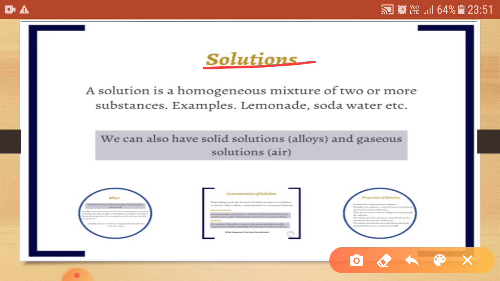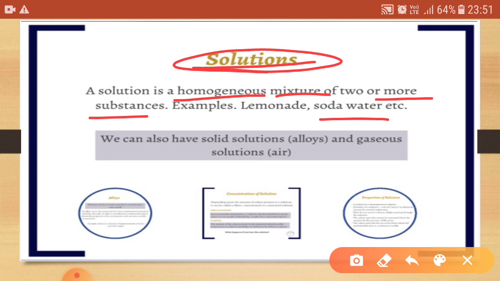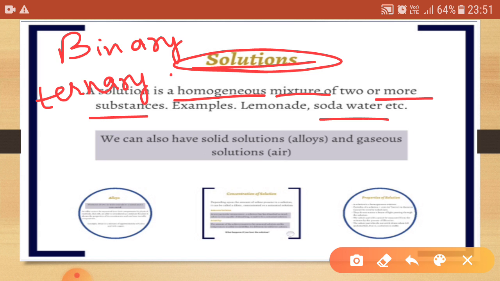So what is a solution? A solution is a homogeneous mixture of two or more substances. For example, soda water. And on the basis of the number of components, these solutions are further classified into binary, ternary and quaternary. If two components are present, then it is binary. If three components are present, then it is ternary. Similarly, if four components are present, then it is known as a quaternary solution.